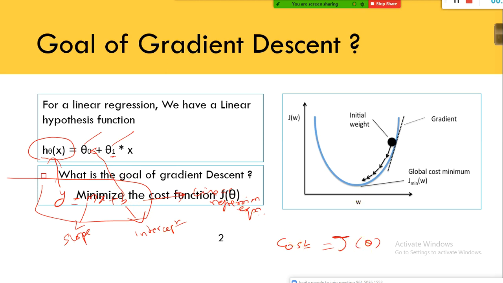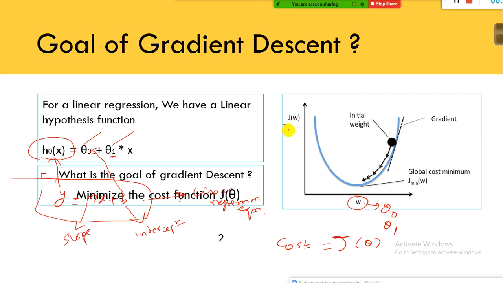And if you look at this diagram on the right side, this is my weight. Weight is nothing but theta naught, the intercept, or it could be your slope also. Sometimes they use the term weight. Weight is either theta naught or theta 1. Here in the y-axis they plotted the weight. Instead of theta they use w here.